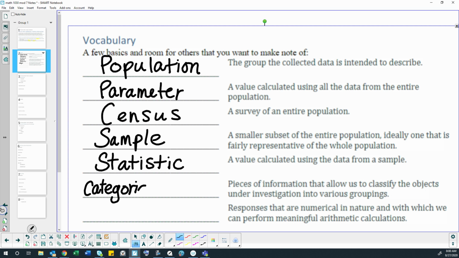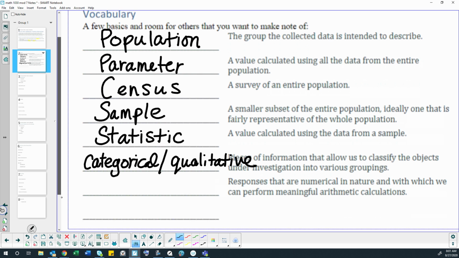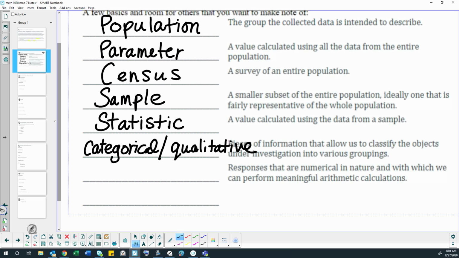Categorical. Qualitative. I didn't give us enough space. So kind of think of that as categories or qualifications. So something fits into a group based on its category or its qualification.